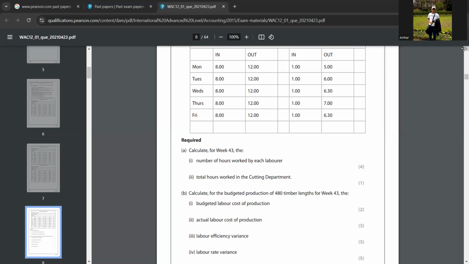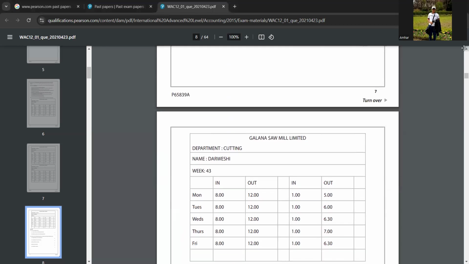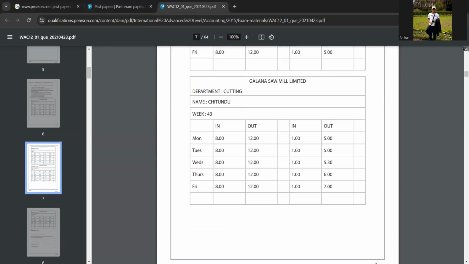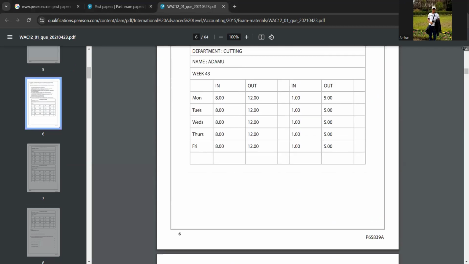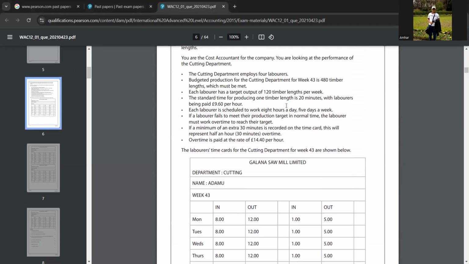Wait, let me go to the question. Not 8 hours, wait. So yeah, 8 hours a day, 5 days a week. So 8 into 5 will give you 40 hours per week. So 40 hours per week into 4, because there are 4 people in the department, 4 laborers. So 40 into 4 will give you 160 hours, right?